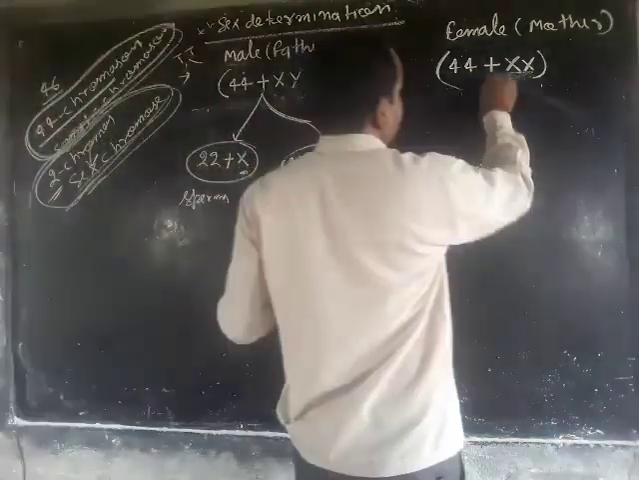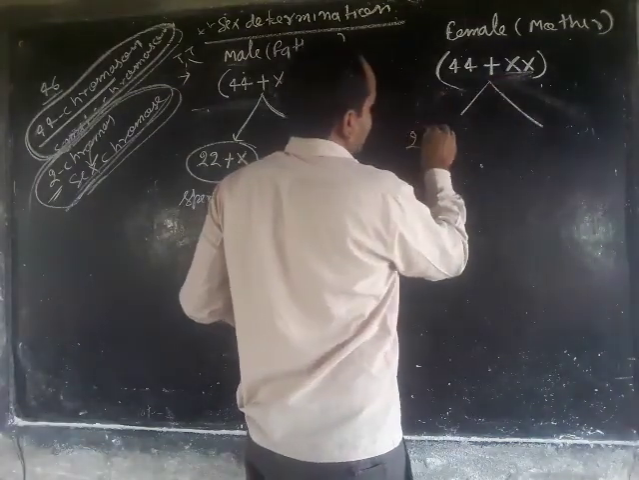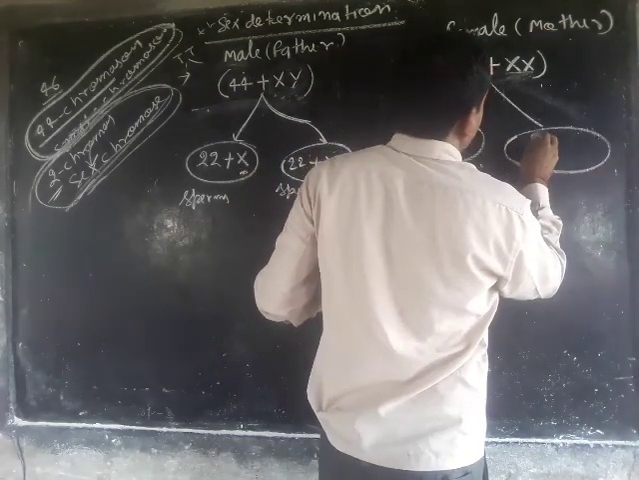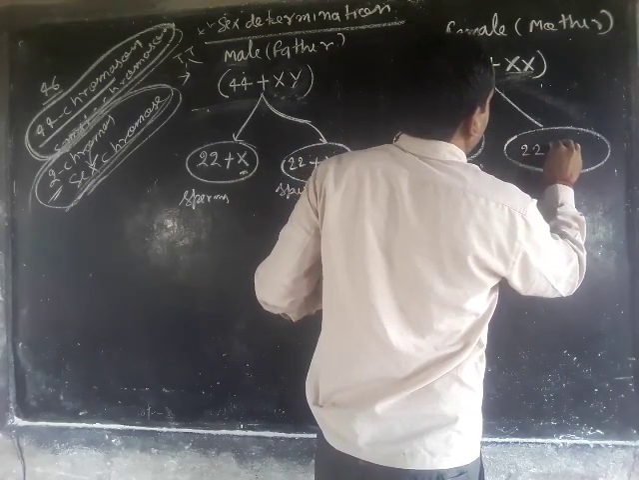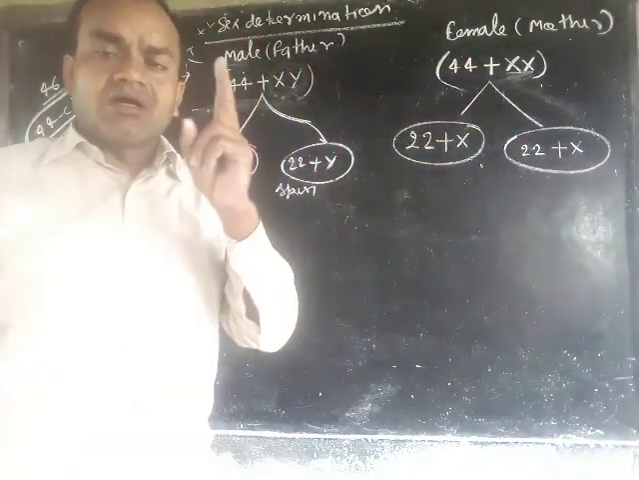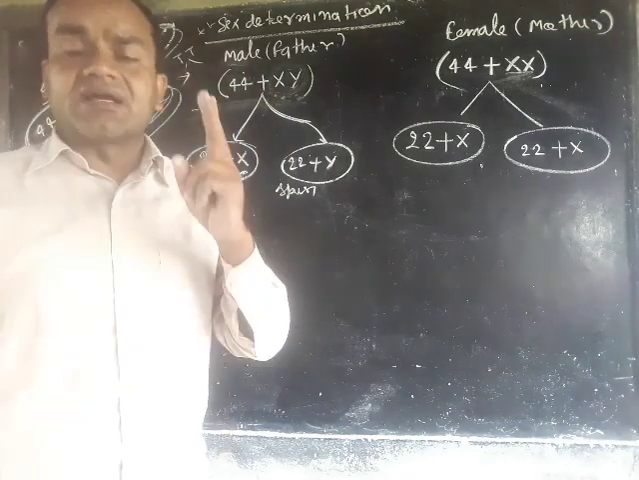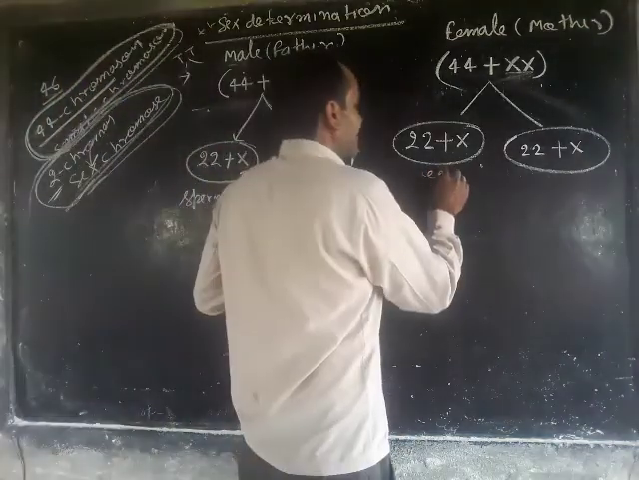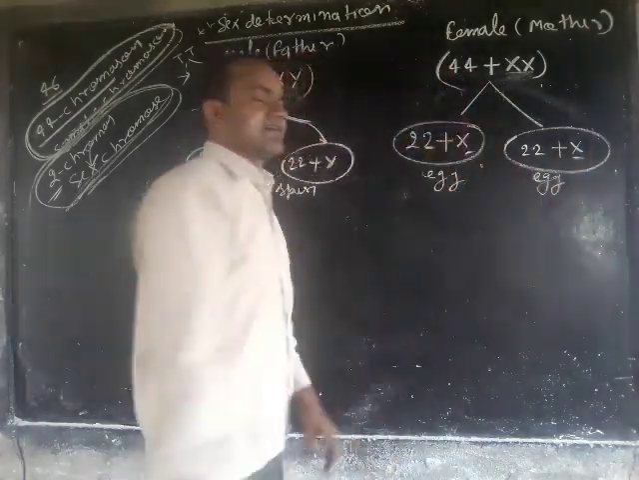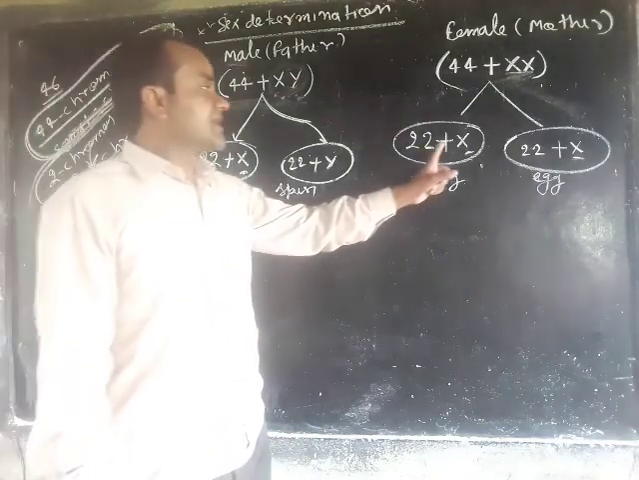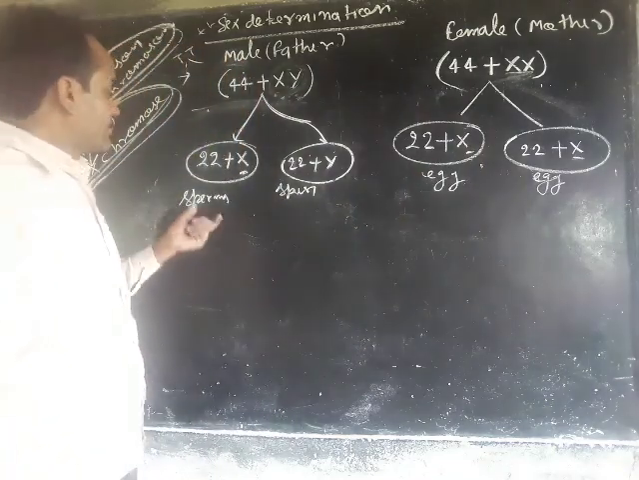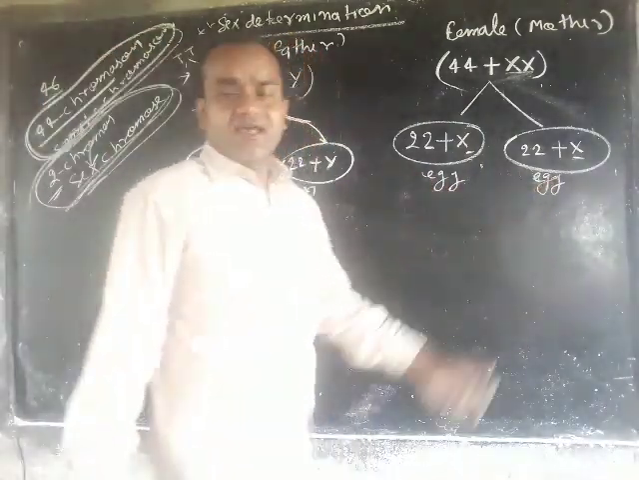The first kind of sperm carries the X chromosome and the second kind carries the Y chromosome. But in the case of female, at the time of gamete formation, at the time of meiosis division, the female ovaries form only one type of gamete, each carrying the X sex chromosome. Y is absent in the female. Now this is a sperm and this is an egg.